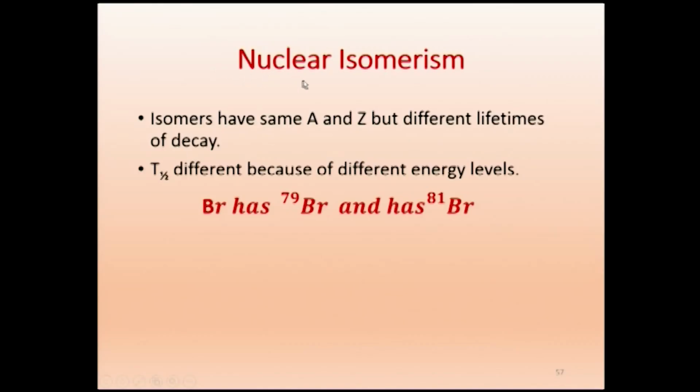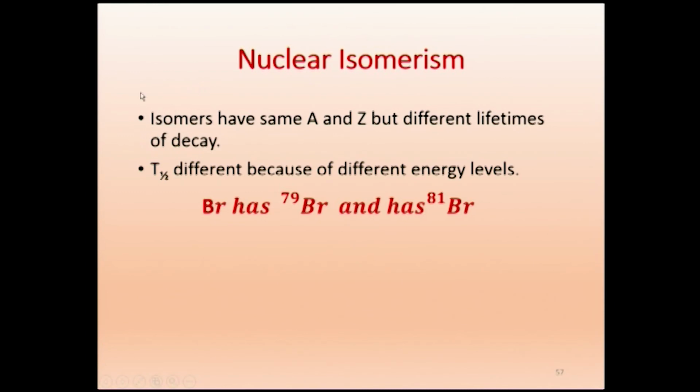Related phenomena, we get what is called nuclear isomerism. What are isomers? Isomers have the same A and Z, but different lifetimes of decay. So the same nucleus, but having two different lifetimes.